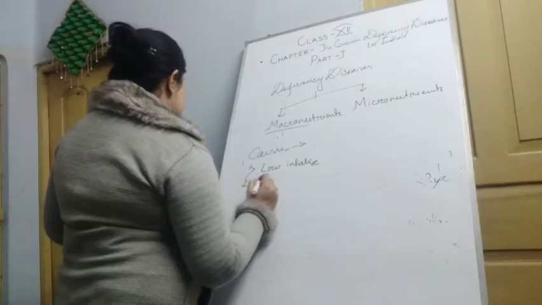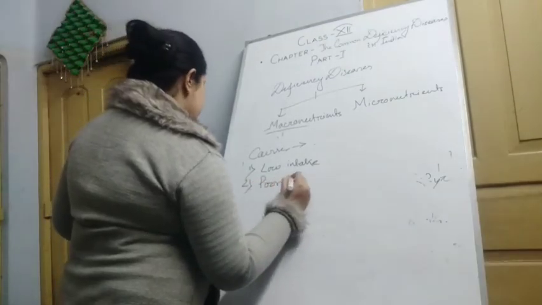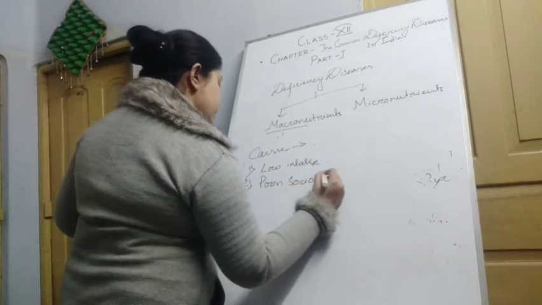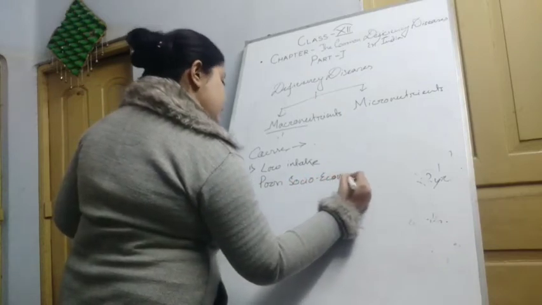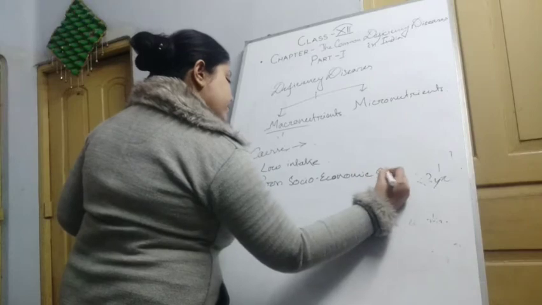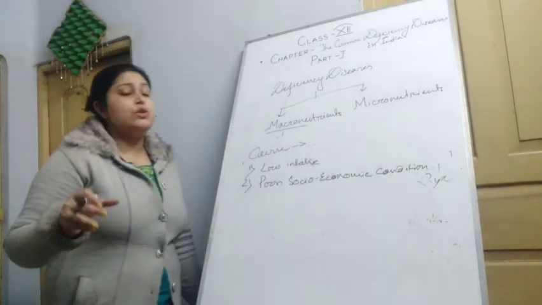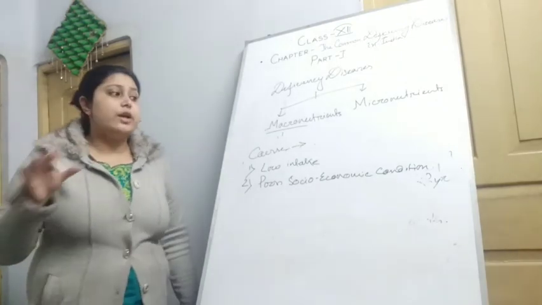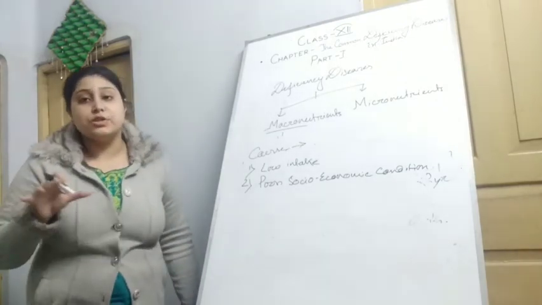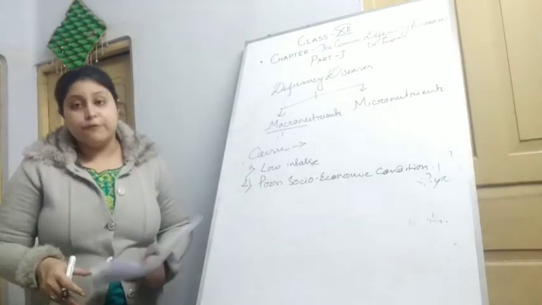And the second is poor socio-economic condition. These problems are mainly seen in those who are not that strong socio-economically. They are below the poverty level.